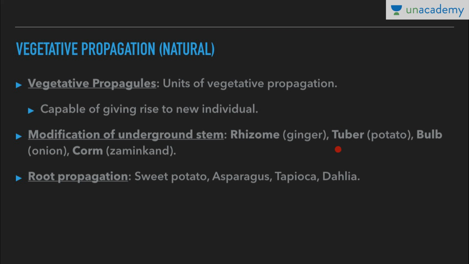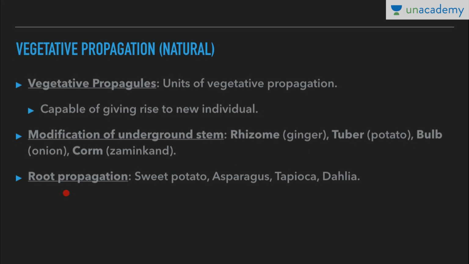Tuber in case of potato, bulb in case of onion, and corm in case of zameen kand. All these are modifications of underground stem that help in vegetative propagation. Tuber, bulb and corm are also helpful in storage, so that in adverse conditions these can help.